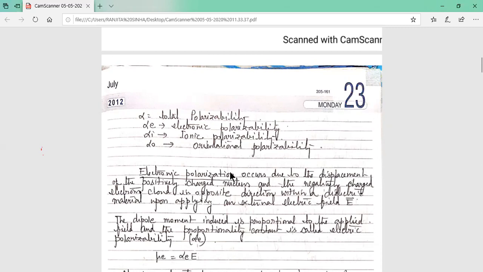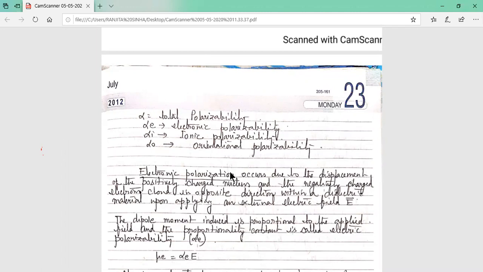If we consider one atom of a dielectric material and in its surroundings there is no electric field, then the centroids of the positive charge, the nucleus, and the negative charge, the electron cloud, coincide, so there is no net dipole moment in that atom.